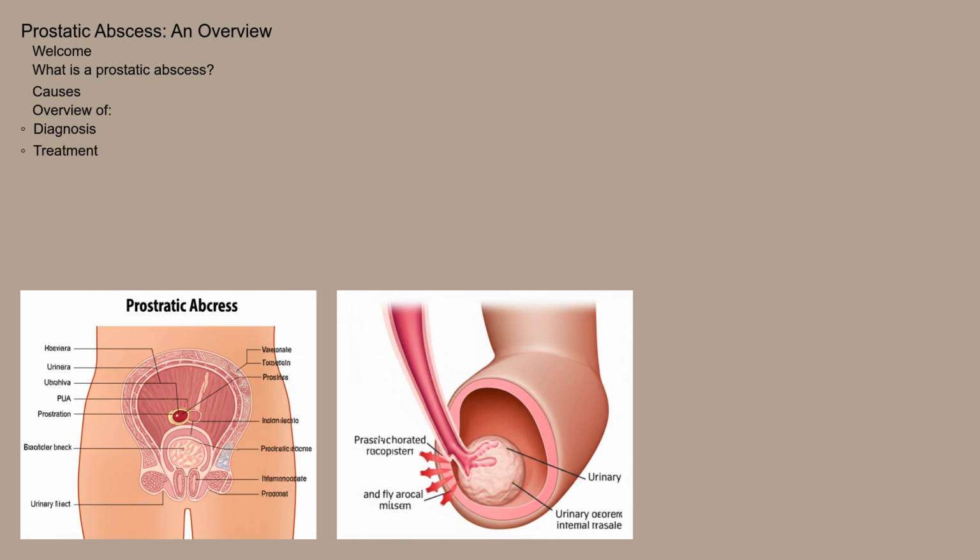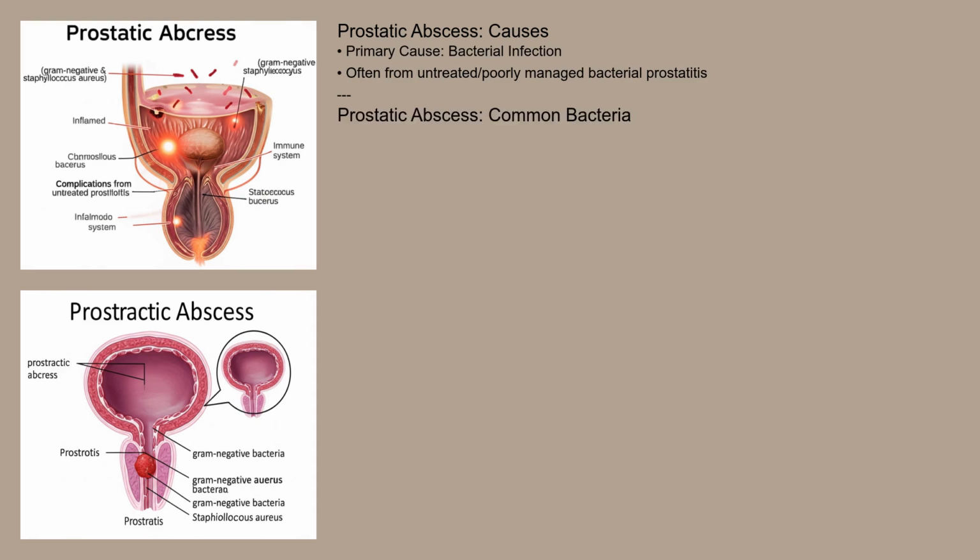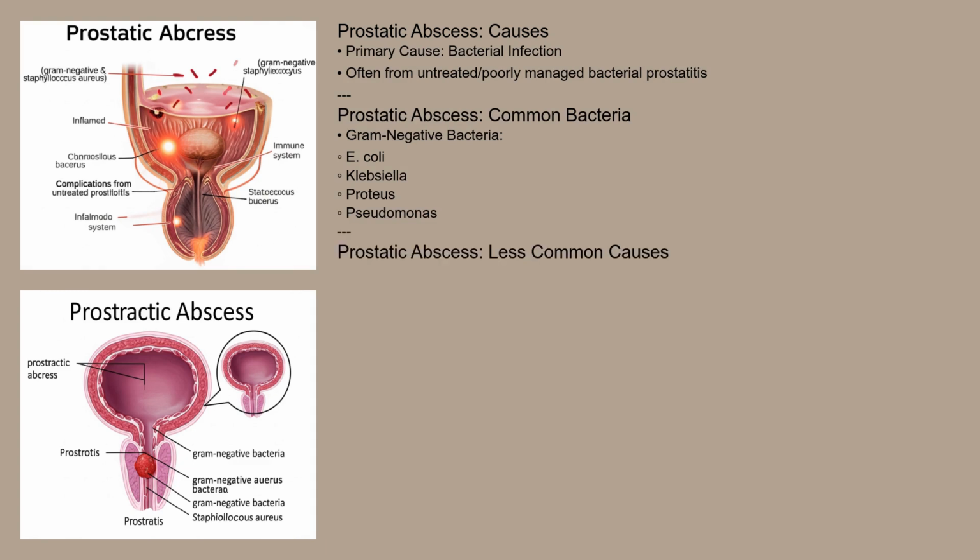So, let's get started. The primary culprit behind a prostatic abscess is typically a bacterial infection. These infections often stem from untreated or poorly managed bacterial prostatitis, an inflammation of the prostate gland. The bacteria most commonly involved are gram-negative organisms, such as E. coli, Klebsiella, Proteus, and Pseudomonas. In some instances, Staphylococcus aureus, a gram-positive bacteria, can also be responsible.